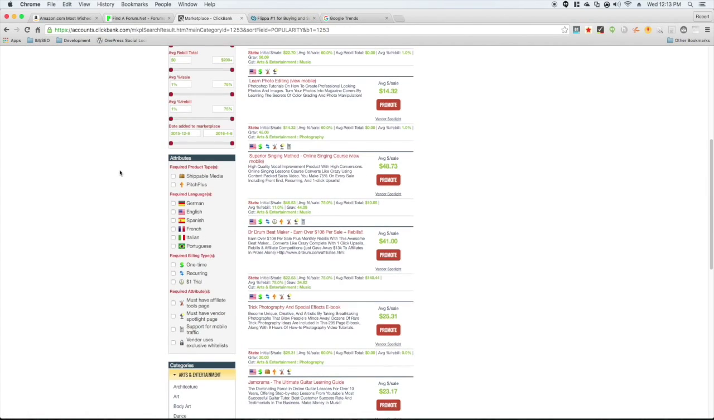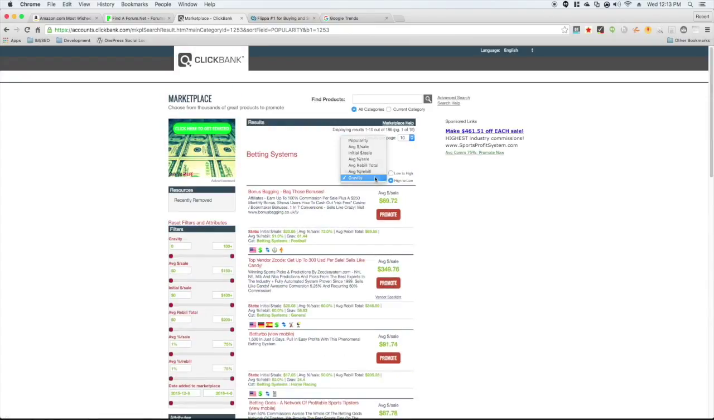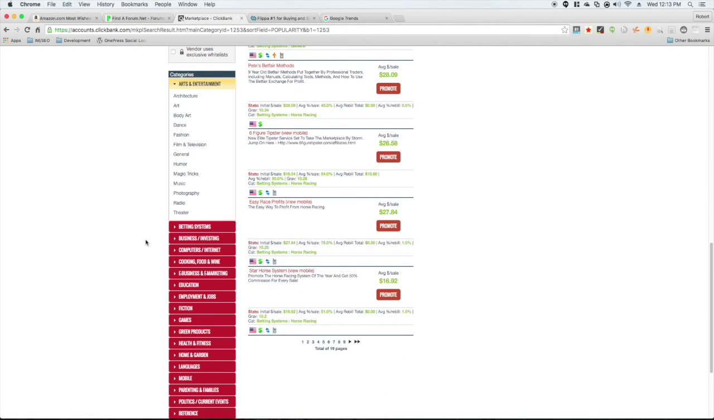But you can go through and look at betting systems and sort by gravity again, or it's already sorted by gravity, and you can see what the best are in betting systems. And you can continue to go through here and look at the sales pages, and it'll give you even more ideas of niches to get into, and what you can promote in those specific niches through ClickBank. And you can see the average sale of what you could expect if someone clicked through your link and bought it. What could you expect to get from that sale? So that's about all there is to ClickBank.